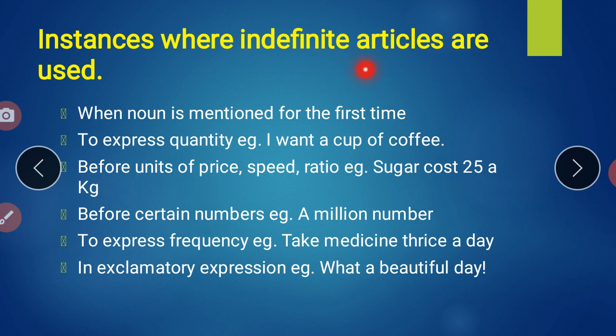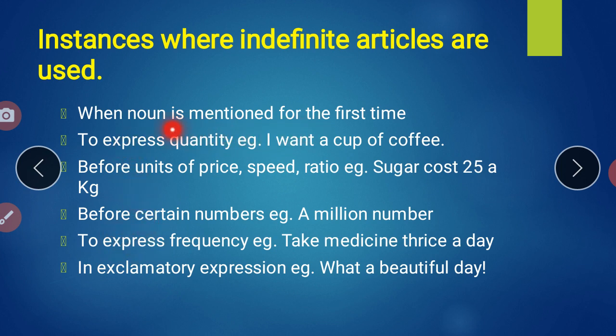Instances where indefinite articles are used, यानी कि in which places we have to use indefinite articles. Which are the indefinite articles? A and an. So at which places, where we have to apply that, that is what is given here. Here, one after the other, the details are given.